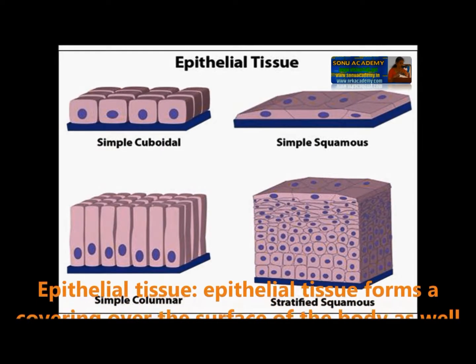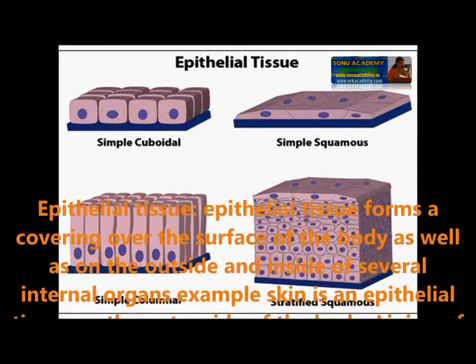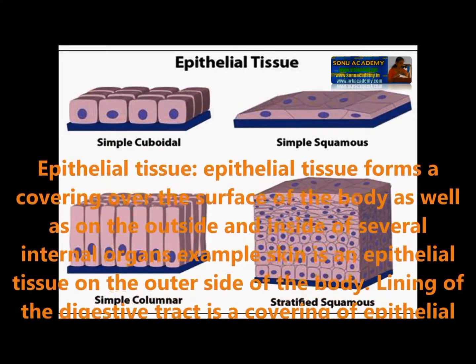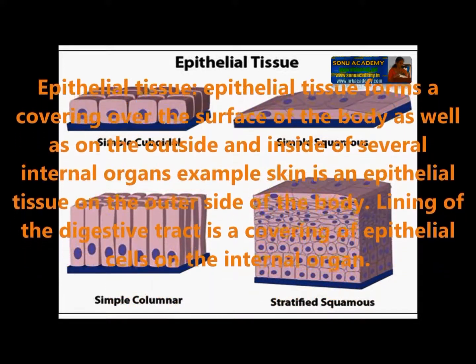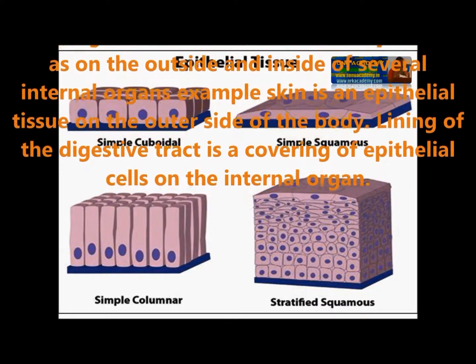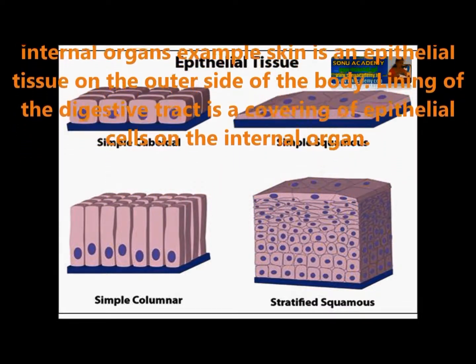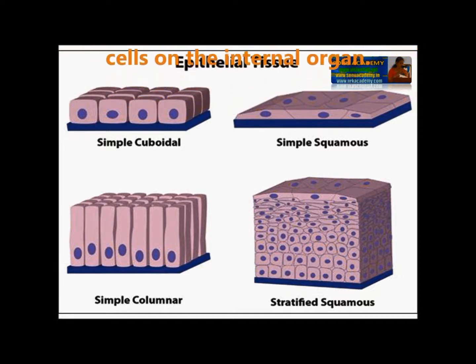Epithelial tissue. It includes, in man, epithelial tissue that forms a covering over the surface of the body as well as the outside and inside of several internal organs. Examples: skin is an epithelial tissue on the outer side of the body. The lining of the digestive tract is a covering of epithelial tissue cells on the internal organ.